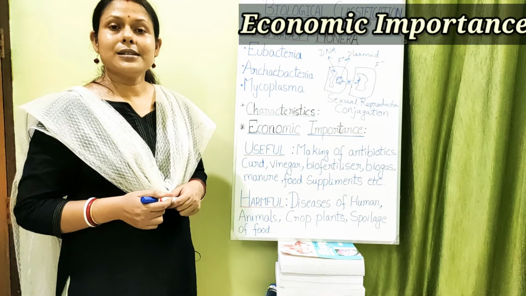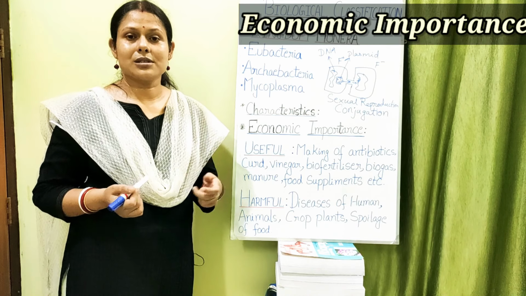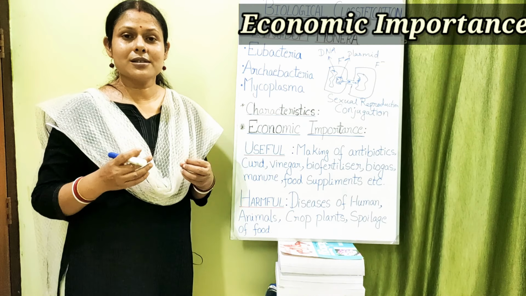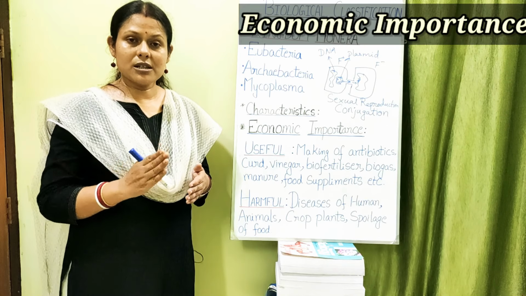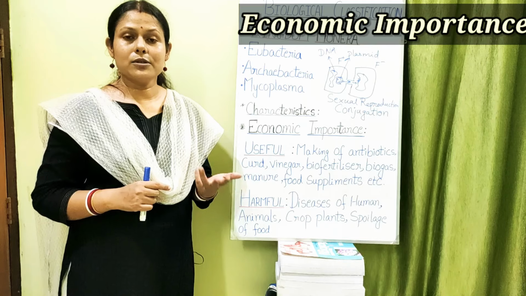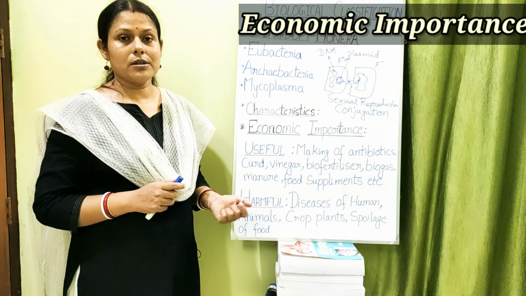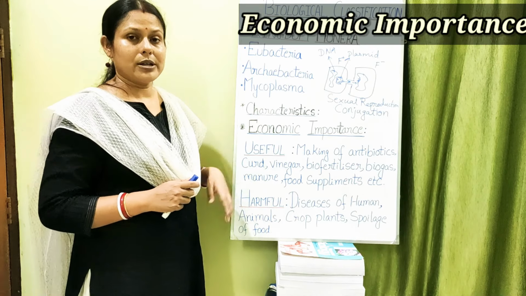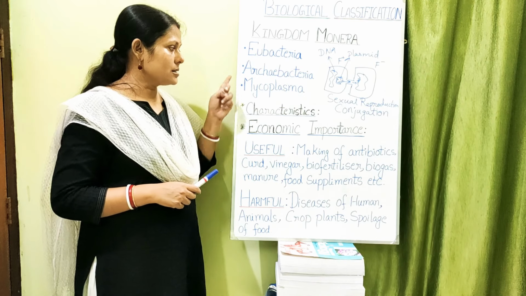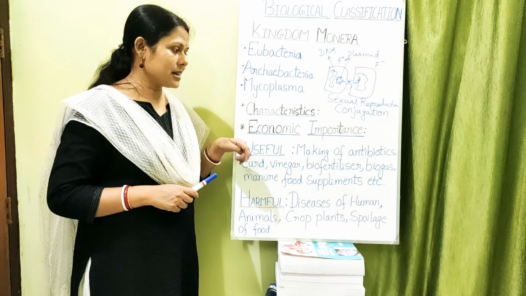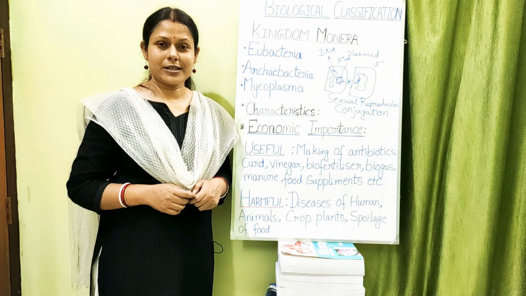Spoilage of food. Bacteria love to grow in places where there is water, protein and a temperature of 37 degrees Celsius. If you give them these right conditions, they can grow and spoil your food, degrading it into simple compounds which can be harmful. If you take it, you may fall ill. So these are the various harmfulness of the organisms belonging to kingdom Monera. That's all about the various categories of organisms belonging to kingdom Monera, their characteristics and economic importance. That's all for today's class. I hope you have understood the class well.